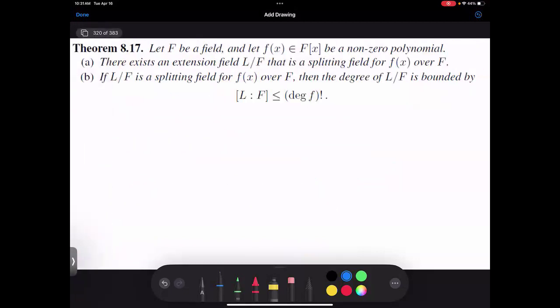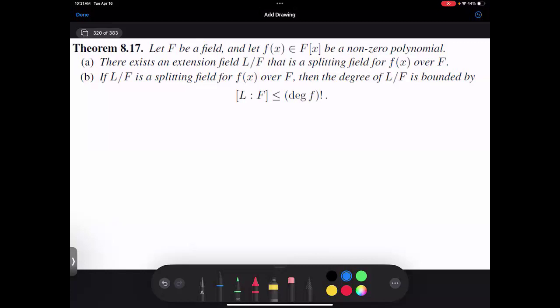All right. The next one: let big F be a field, little f is a non-zero polynomial. There exists an extension field that's a splitting field, and the degree of the extension is bounded by the degree of f factorial. The factorial function grows. 5 factorial is 120, 6 factorial is 720, 9 factorial is a little over 300,000. It gets large somewhat quickly. I'm not going to go through this in detail. I'll let you see the book for part A.